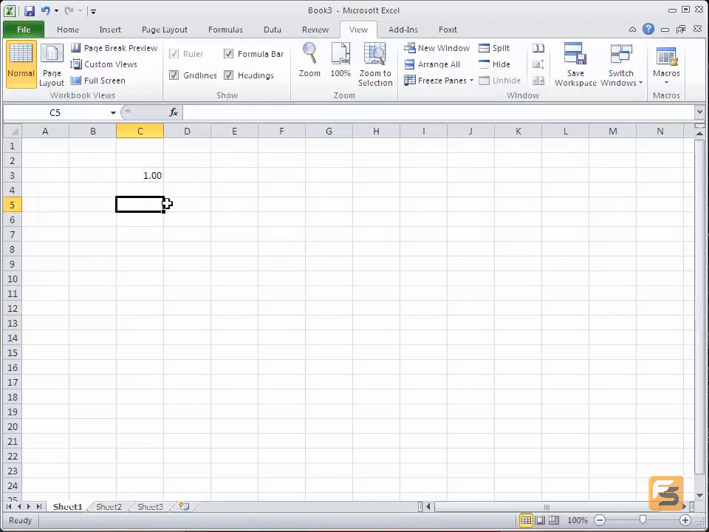As we used Paste Special, you can also use your equal sign. They both accomplish precisely the same thing. Choose the method that you're most comfortable with.